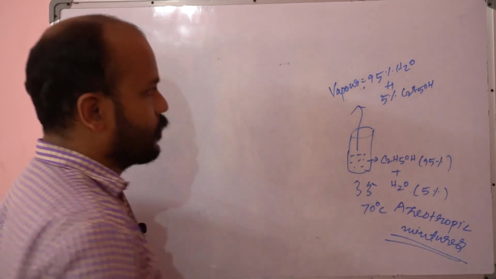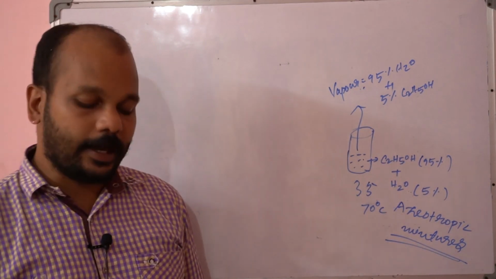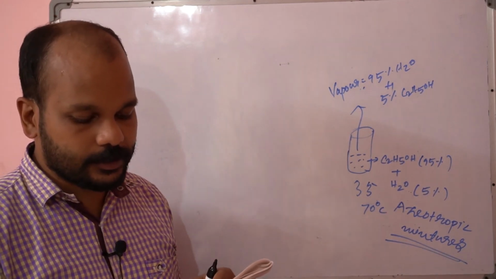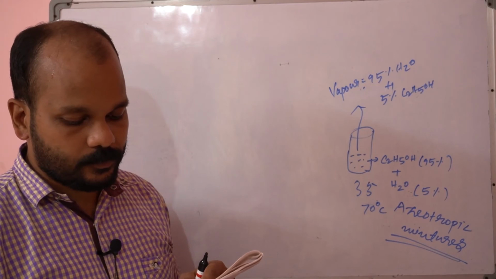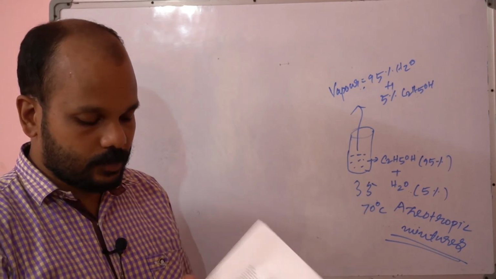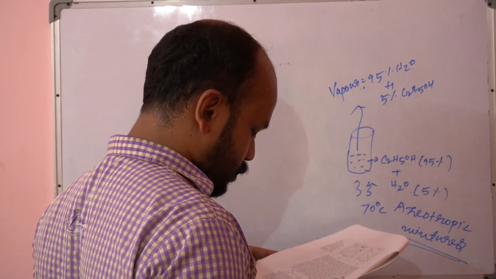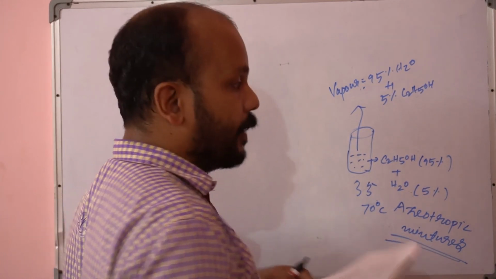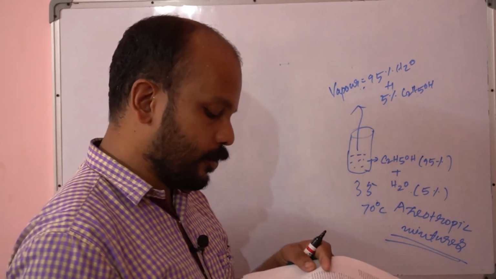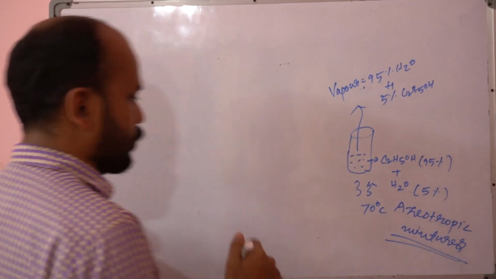Here also, there are minimum boiling azeotropic mixtures as well as maximum boiling azeotropes.